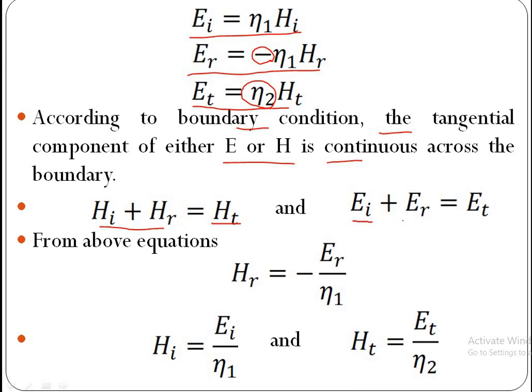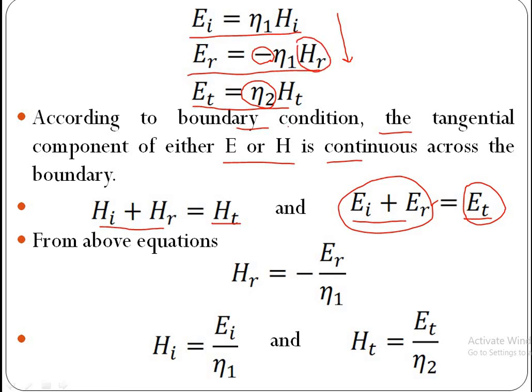Similarly, EI plus ER is equal to ET. This is the total field in medium 1 according to the boundary condition, which is equal to the total field in the second medium. From the above equations, we can write HR.